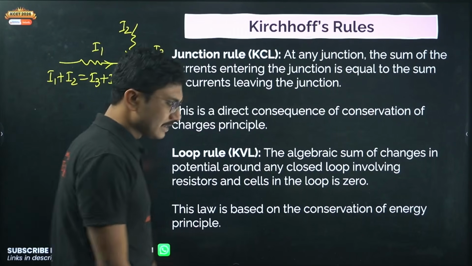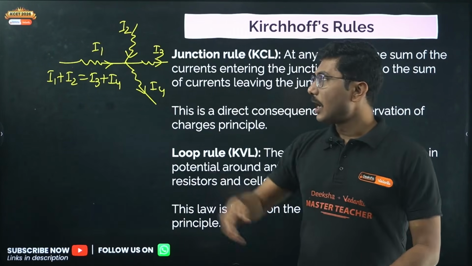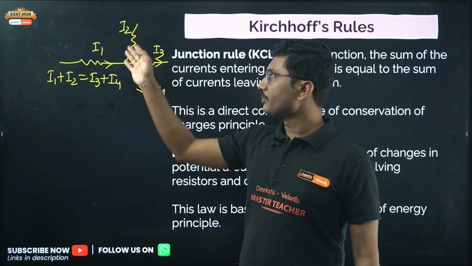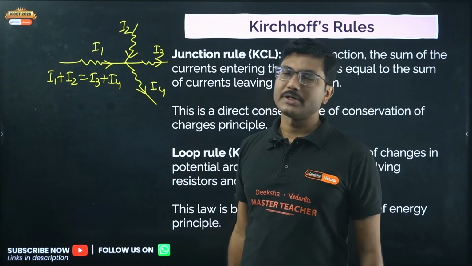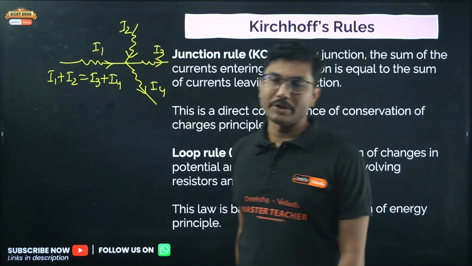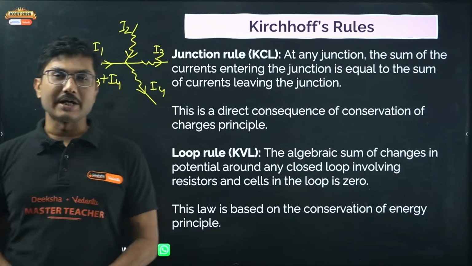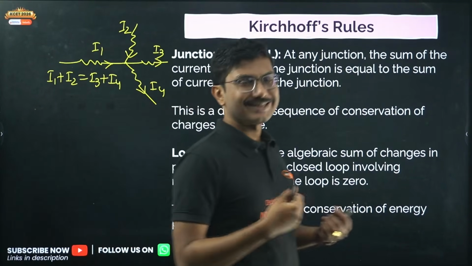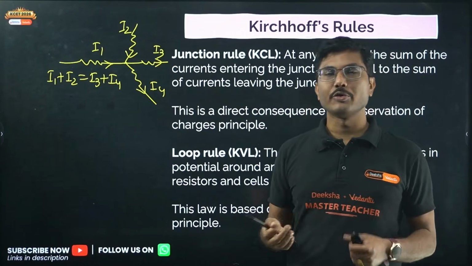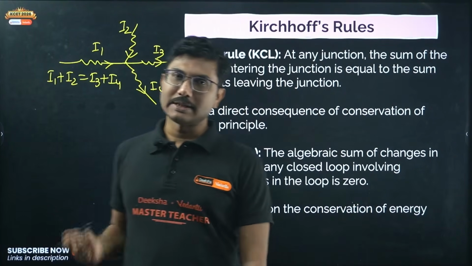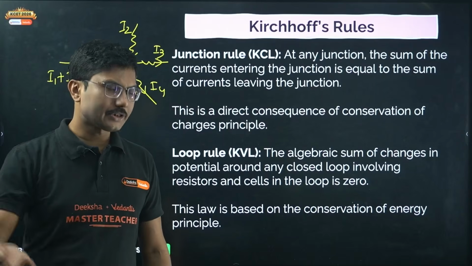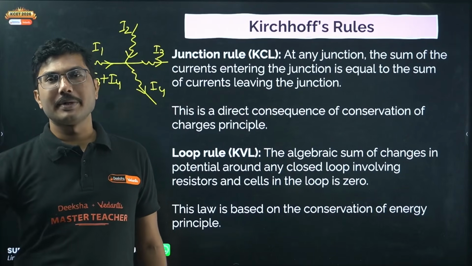Okay, and this is basically because suppose say 100 coulomb comes from this side, 20 coulomb comes from this side, and if 30 coulombs leave from this side, the remaining 90 coulomb should go in this direction. So total incoming charge per second should be equal to total outgoing charge per second. So this is conservation of charge. Okay, this principle comes from the conservation of charge, because current is nothing but charge per unit time.